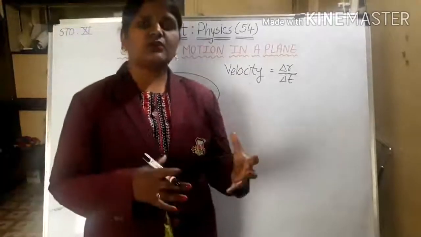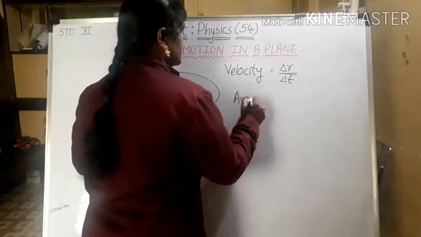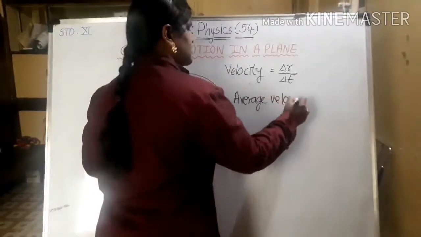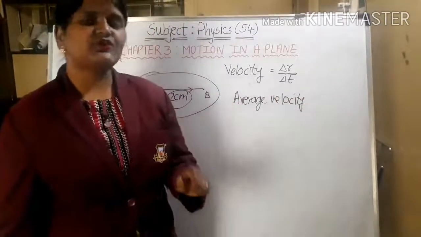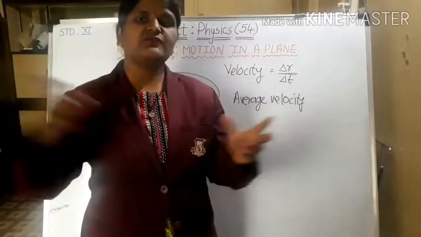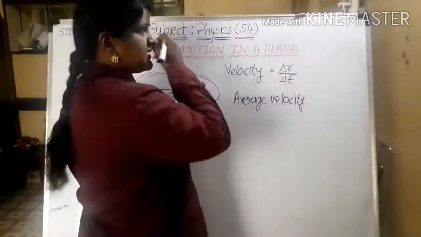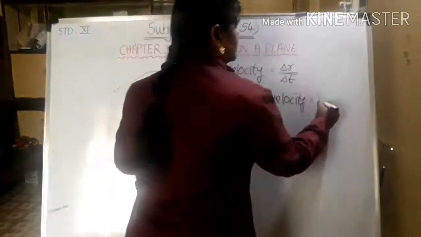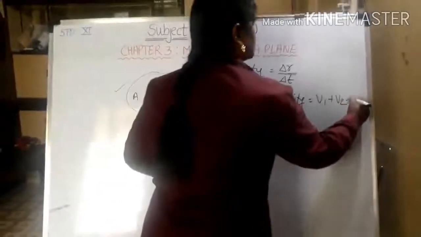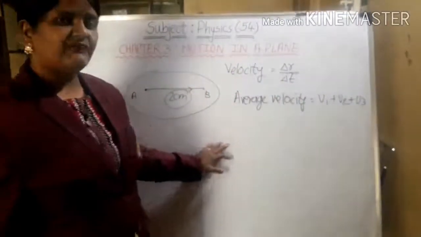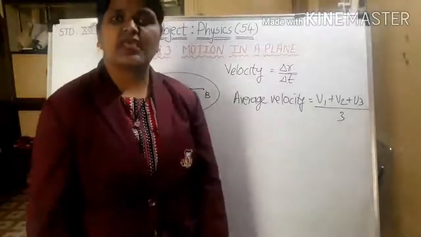Now if we wanted to find out velocities of so many particles, what can we do? We can take the average of that velocity. What will the average velocity be? It will be the velocity of the first particle up to the velocity of the nth particle. Suppose there are 3 particles. Then the velocity of the first is V1, of the second is V2, and of the third is V3. So the average of these is this, right? This concept is known as average velocity.